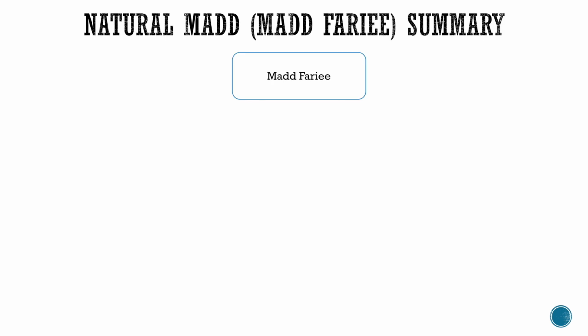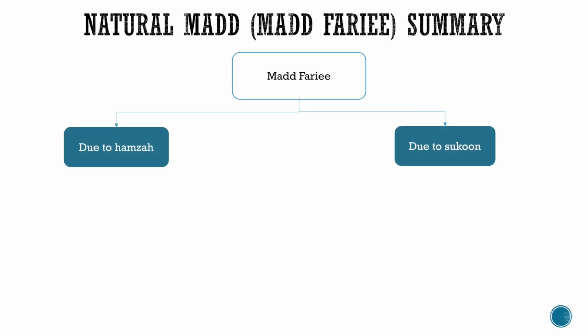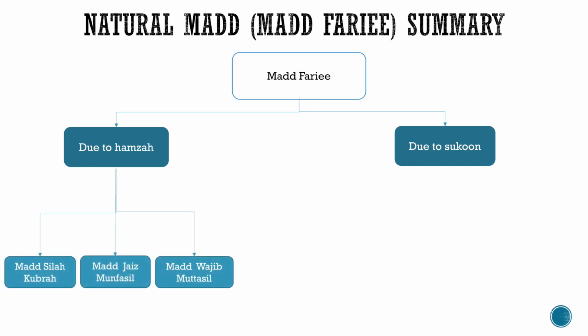As we have covered previously, Mad Fari'i consists of two branches, Mad due to a Hamza and Mad due to a Sukoon. Mad due to a Hamza consists of three types of Mad: Mad Sila Kubra, Mad Jaiz Munfasil, and Mad Wajib Muttasil.